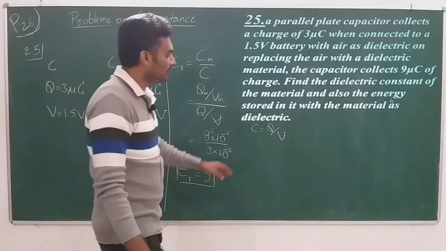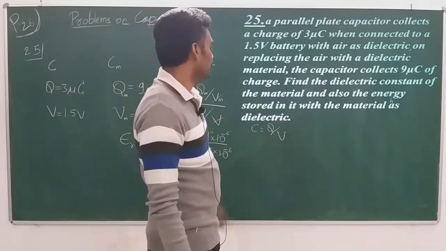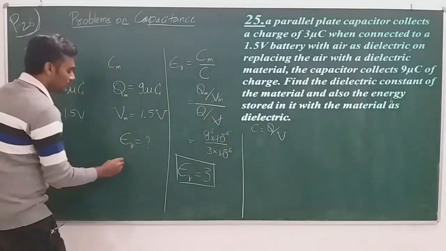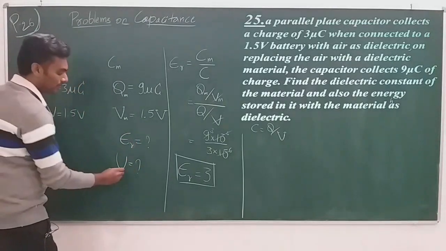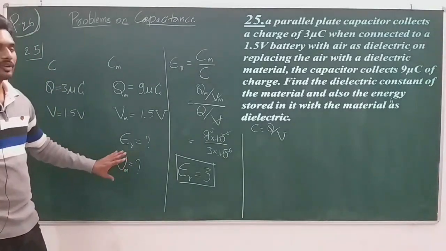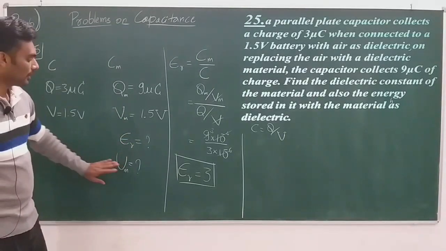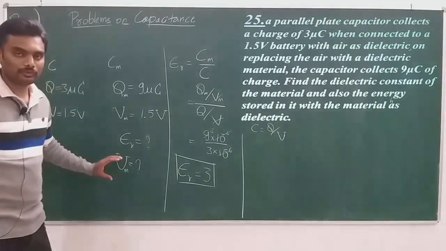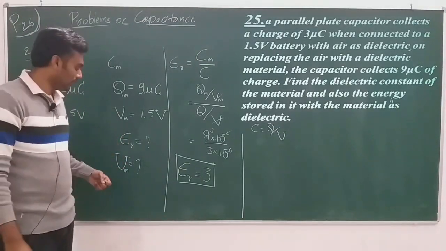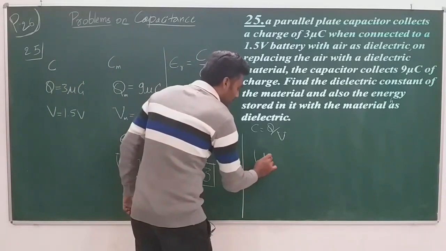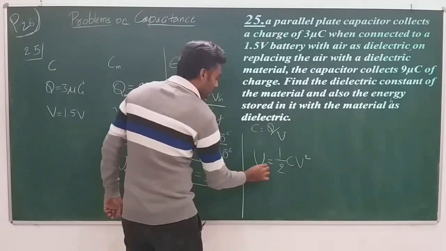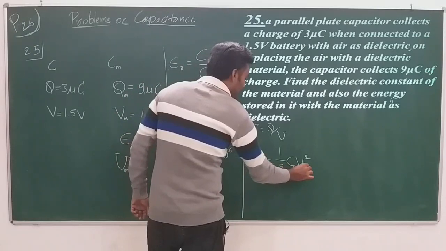And next they are asking us to find the energy stored in the system when the dielectric is filled. That means for the second situation they are asking us to find the energy stored, the energy stored in the presence of medium. That is why I named it Um. You can simply keep it as U, that's also fine, but here I want to specify it. So it's better if you keep a habit of writing the symbols with proper meaning, so that you have details in it. So we all know that the formula is U is equal to half C V squared. In the presence of medium, Um is equal to half Cm Vm squared.